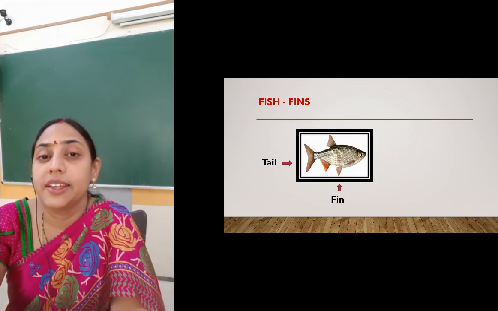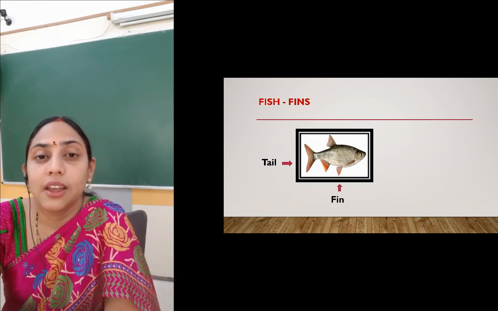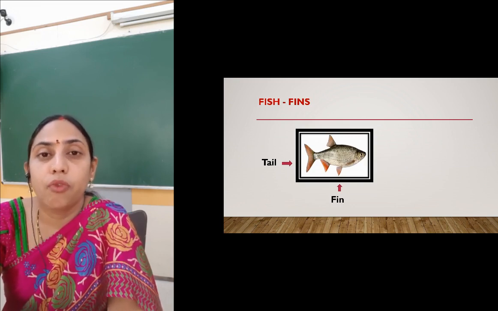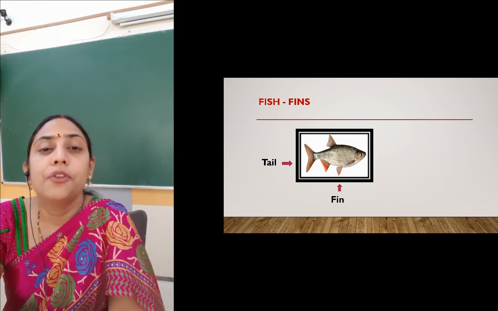Fish do not have legs, they have fins. So the fish swims in water with the help of the fins, right?